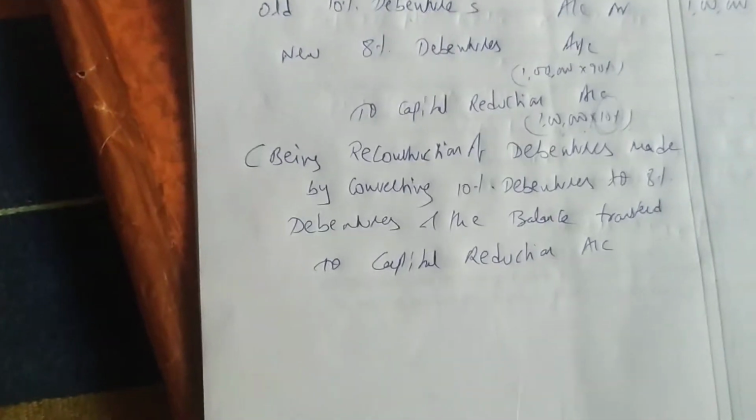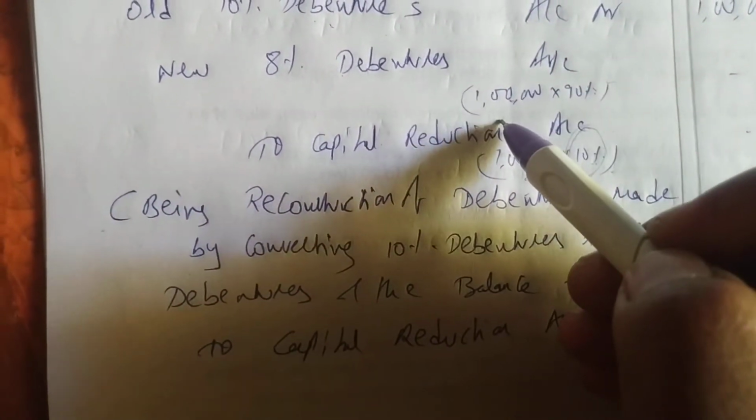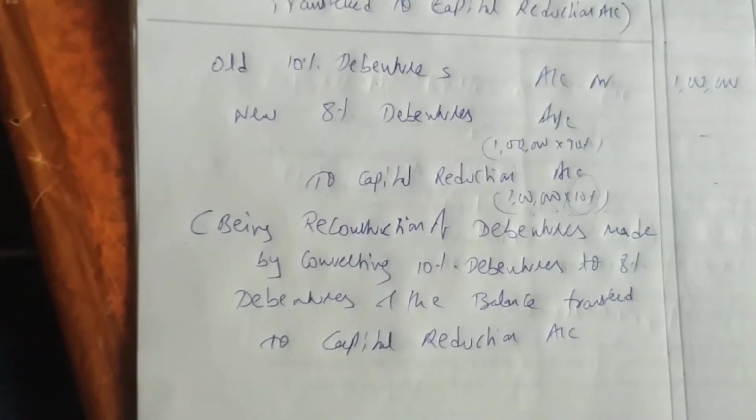Okay, done. Easy. 10% we are making 8%, and he's saying 10% reduce, so we reduce 10%, gone to capital reduction, and what is left over, 90%, will go to the new debentures.